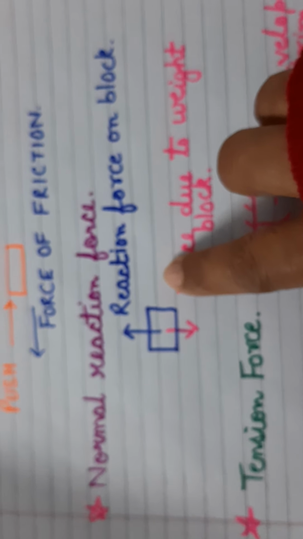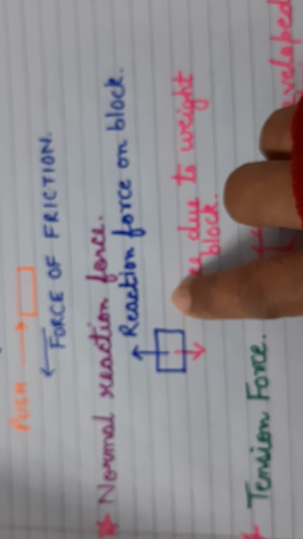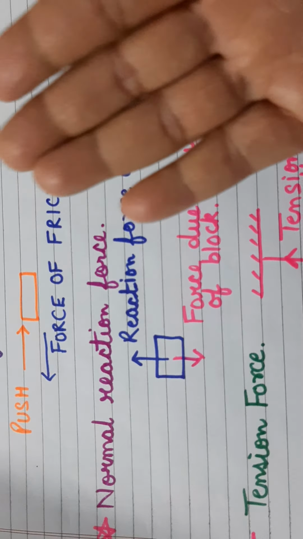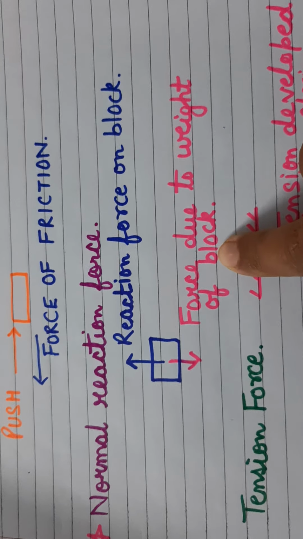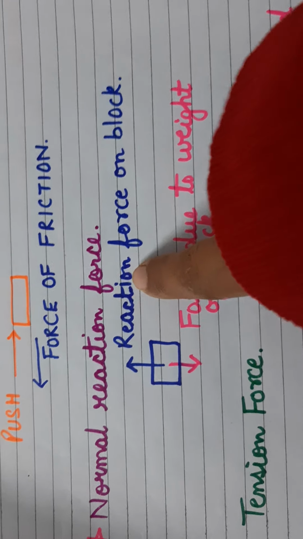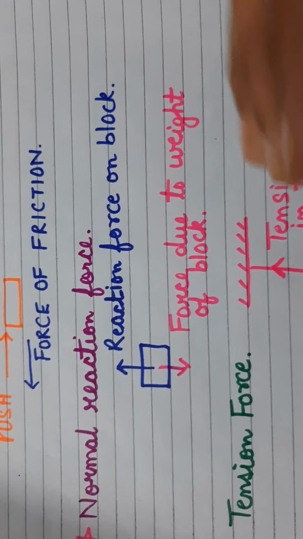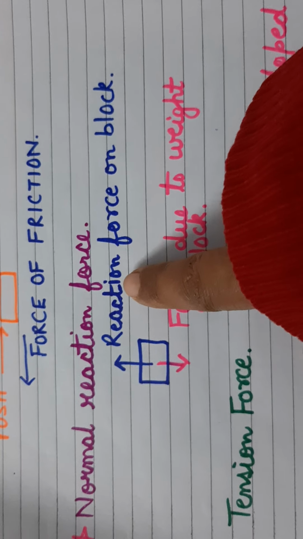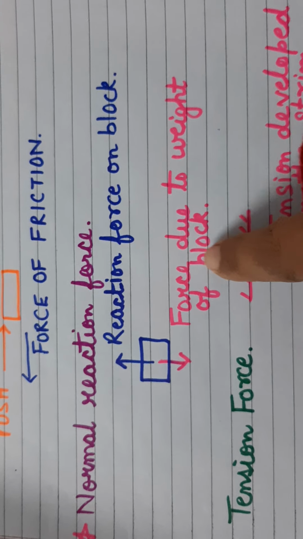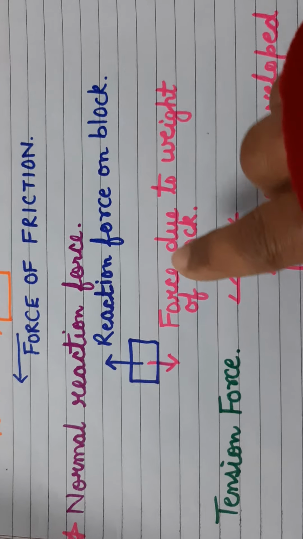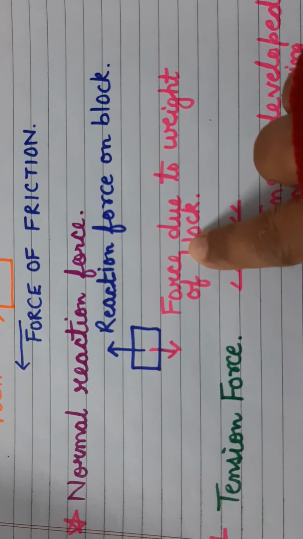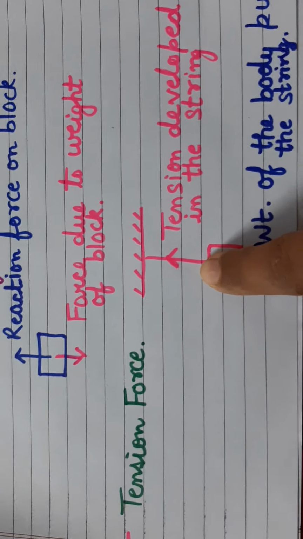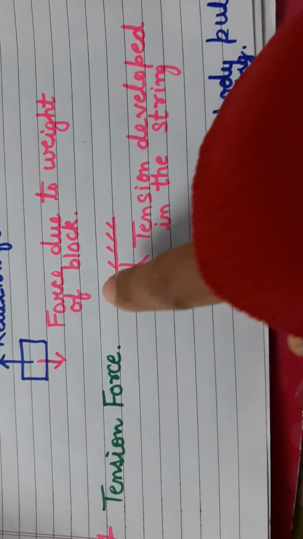Now look at another kind of force. This is normal reaction force. When you hold an object in your hand, what happens? The weight of the object is acting in the downward direction, and there is an opposite reaction force which is exerted by your hand on the object. How does this reaction force come into play? It comes into play only after you hold the object in your hand. So therefore, it is also a contact force. And why is it called normal? Because it acts perpendicular.